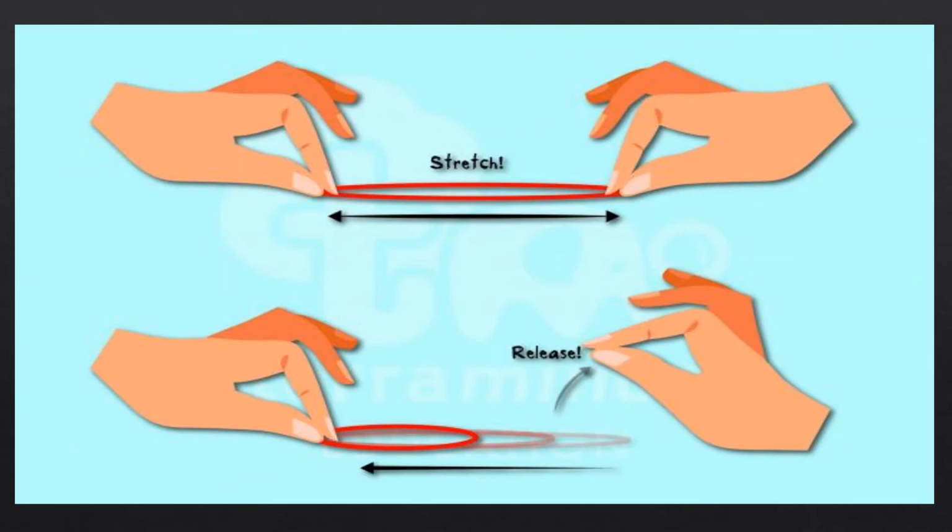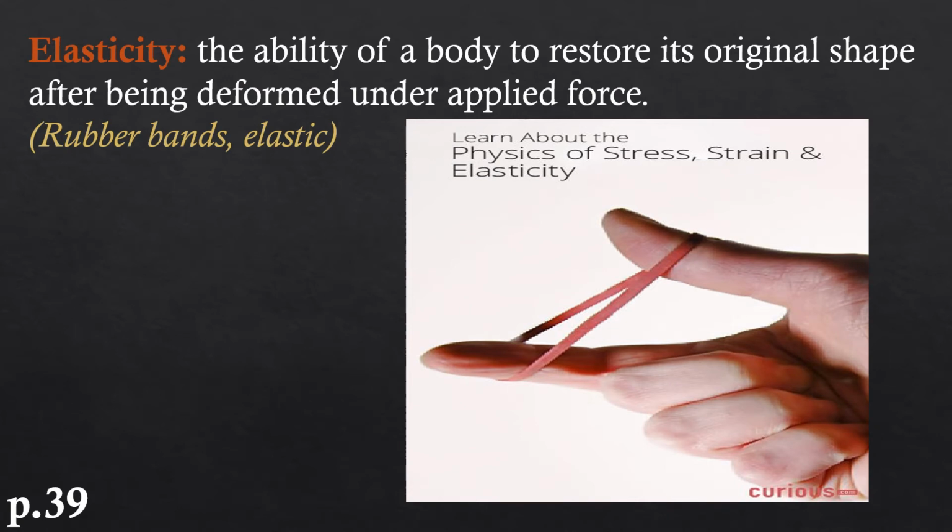We have here a rubber band: stretch it to make it longer, and release it. So we have here elasticity, the ability of a body to restore its original shape after being deformed under applied force. For example, we have a rubber band and also elastic, as you can see in the picture. You have to know the definition of elasticity, which is also in your book on page 39.